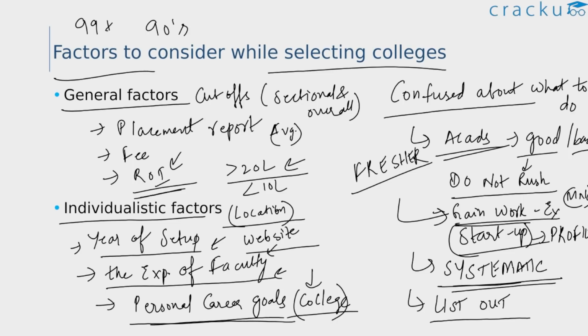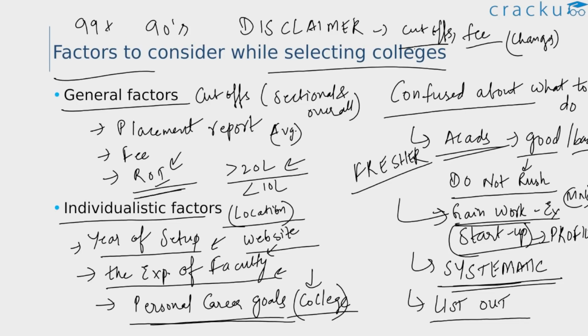And if you're someone who is willing to pursue an MBA this year, that is from the coming academic year, then you can definitely consider these colleges which we are going to discuss now. But a quick disclaimer here, remember that the colleges which we are going to discuss, the cutoffs or the fee details, all this information is subject to change. These details are based on the data which we got from previous years, and these can vary. So candidates are advised to do their own due diligence before making a decision.